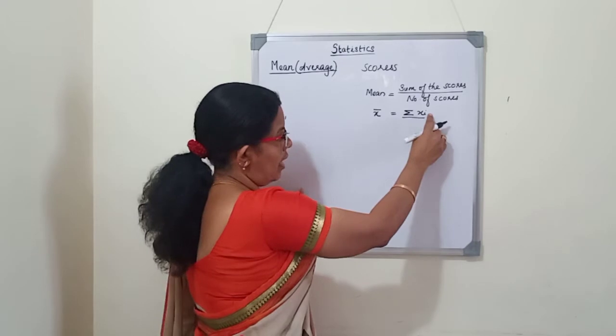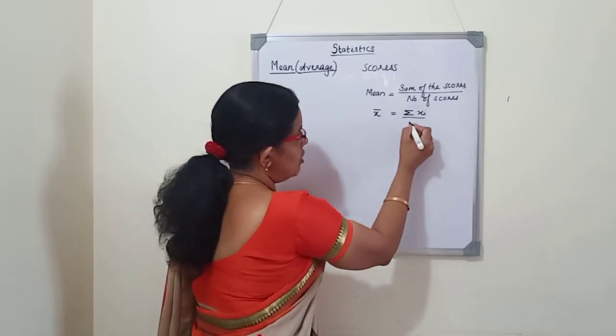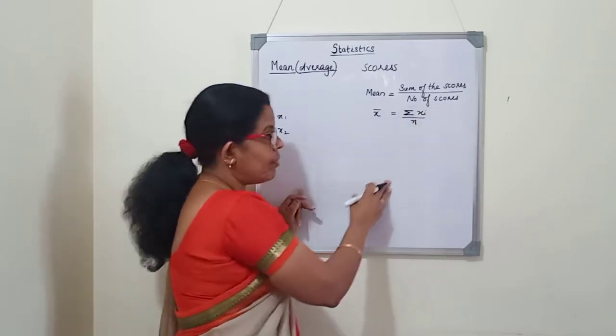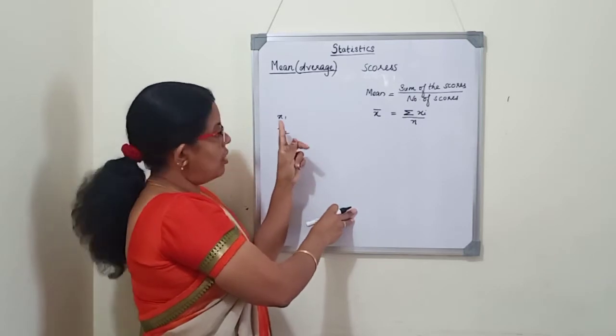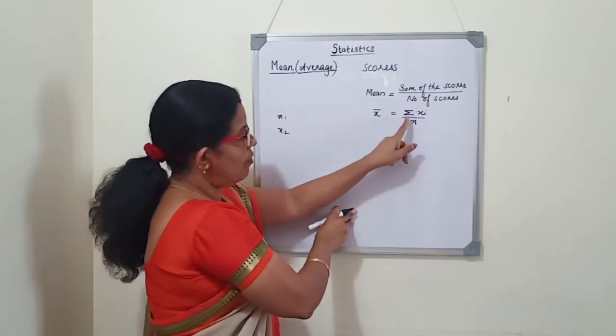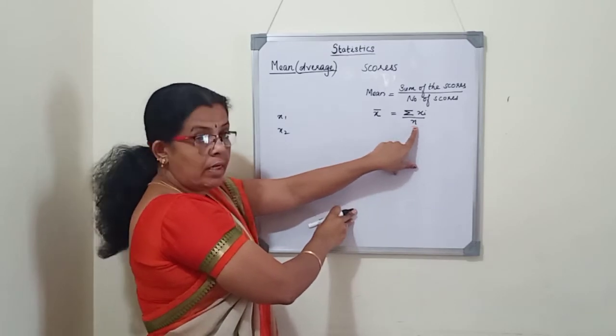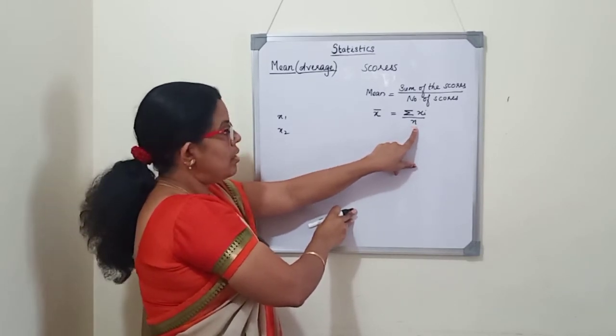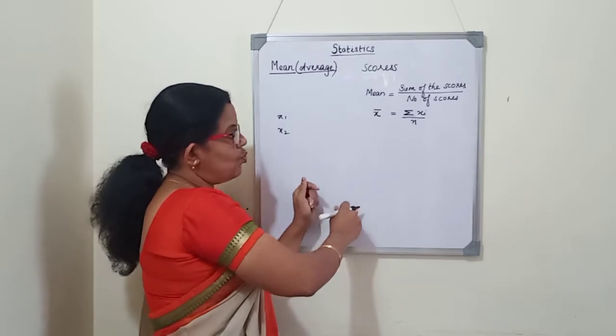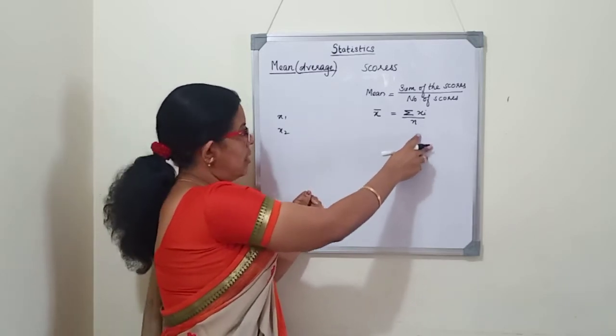How many scores are there? We divide by the number of scores, which is denoted by the letter n. So if there are 10 scores or 10 marks, to find the average we add all the marks and divide by 10. The number of students is 10, so n will be 10. This is about ungrouped data, which is what you studied last year.